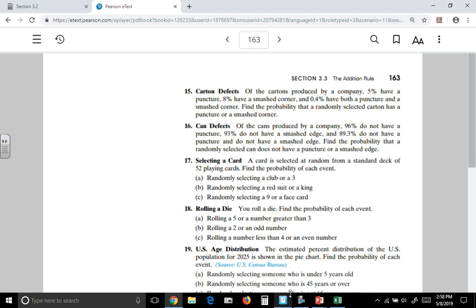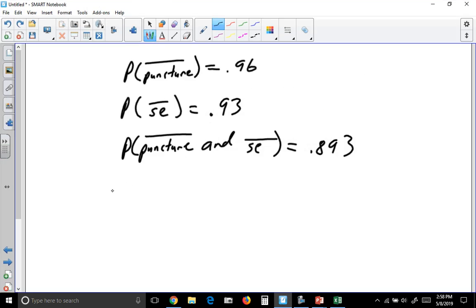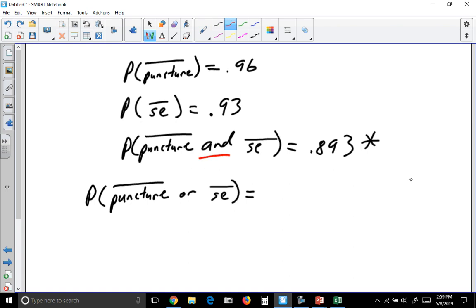So the question is, find the probability that if we randomly select a can, it does not have a puncture or a smashed edge. So what is the probability that our can that we select is not punctured or it does not have a smashed edge? So notice these are not mutually exclusive because this and statement is not zero.